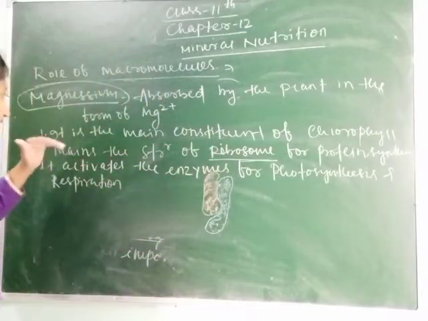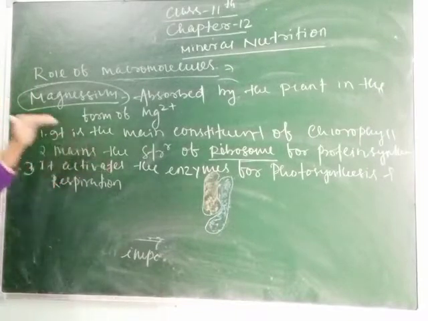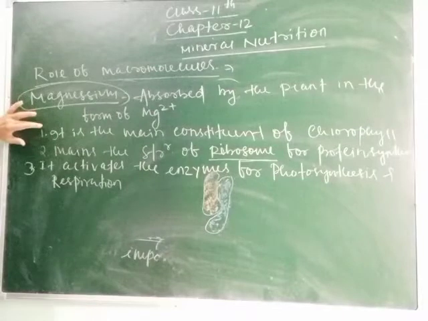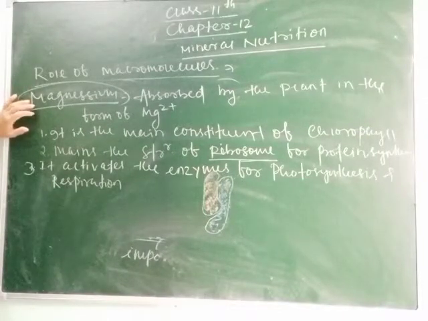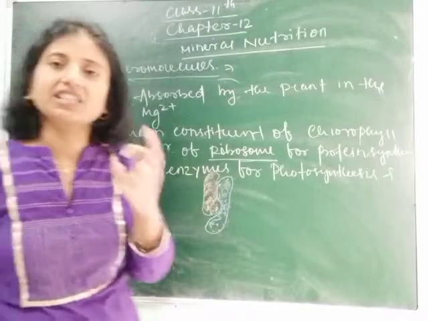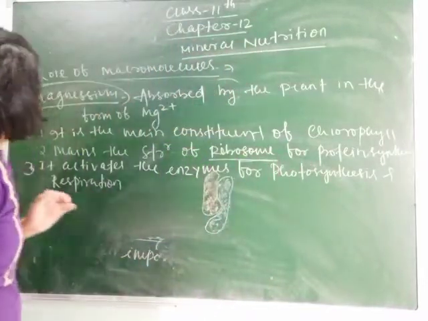So here it also helps in the activation of which macronutrient? Magnesium helps in the activation of the enzymes which play an important role in photosynthesis as well as in respiration. Clear, students? And it is also involved in the synthesis of DNA and RNA.